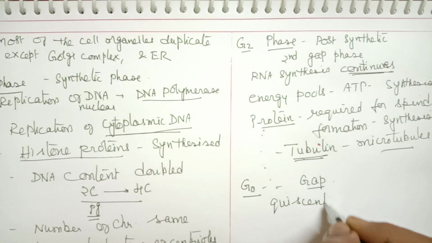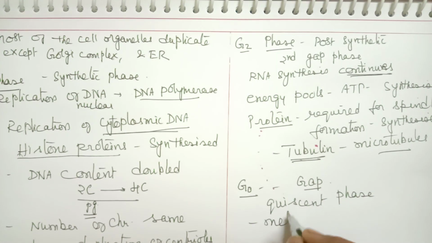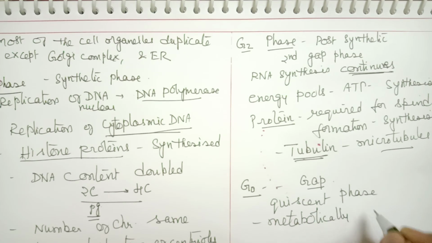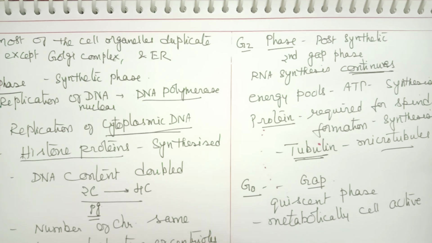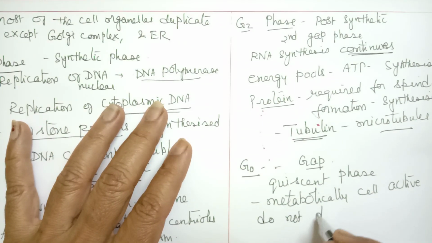That is, the cell is metabolically active here. But though it is metabolically active, it is considered to be an inactive stage because there is no division taking place. So here cells do not divide.